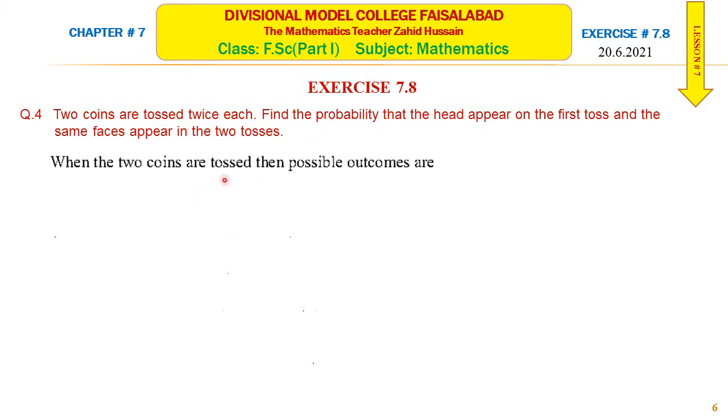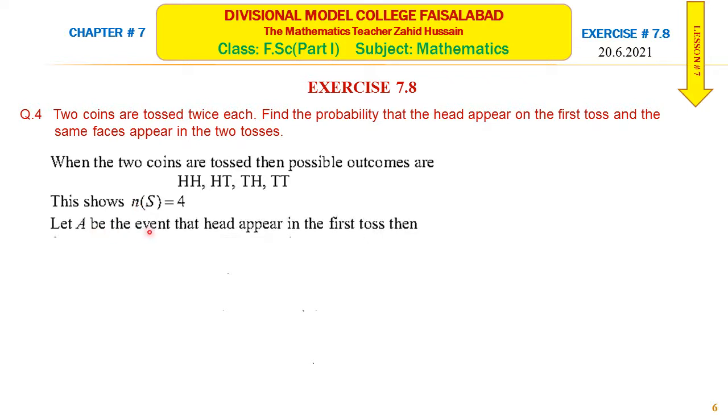When the two coins are tossed, the possible outcomes are head head, head tail, tail head, and tail tail. This shows the number of elements in the sample space is 4. Let A be the event that head appears in the first toss. If the first toss is head, the second may also be head, or the second may be tail. So the favorable outcomes for event A are head tail and head head, which is 2 in number.